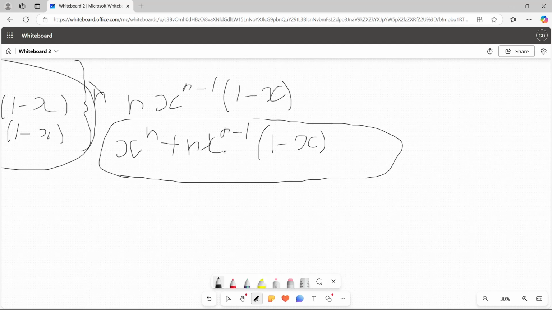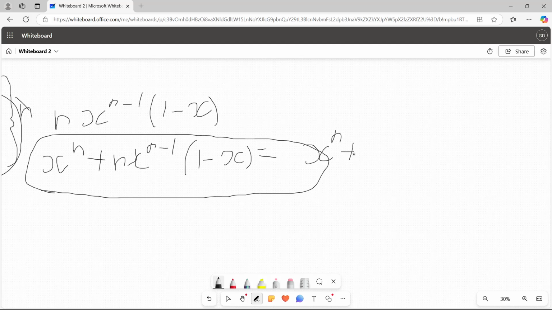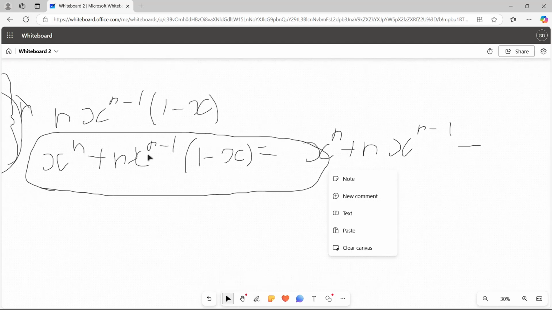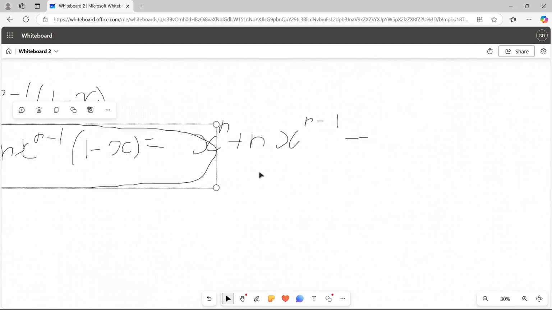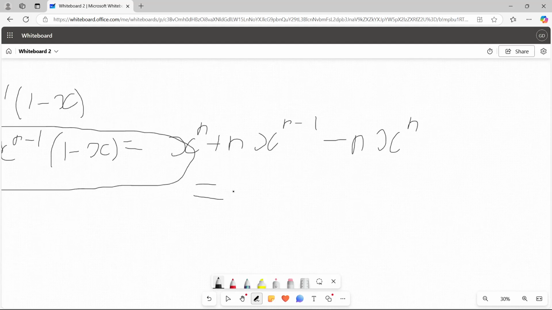Maybe I can simplify it a bit. So x to the n plus n x to the n minus 1 minus n times x to the n minus 1 times x, which is n times x to the n, so it is 1 minus n times x to the n, plus n times x to the n minus 1.